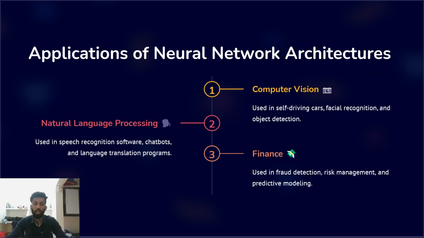Now let's discuss the applications of neural network architectures. First one is computer vision. Second one is natural language processing, and the third one is finance. When I talk about computer vision, it is used in self-driving cars, facial recognition, object detection. When I talk about natural language processing, it is used in speech recognition software, chatbots, and language translation programs. When we talk about finance, it is used in fraud detection, risk management, and predictive modeling. These are some of the applications of the neural network architectures.